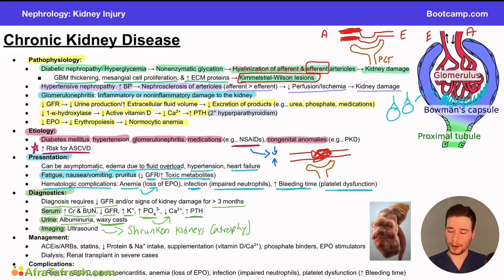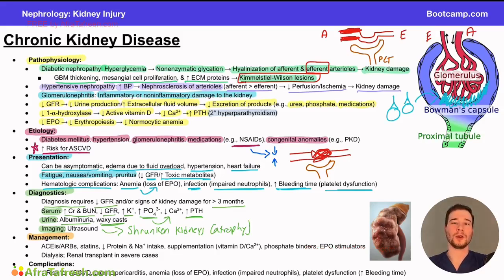However, we also talked about another case where congenital anomalies can cause this in PKD. What would you expect to see if somebody has polycystic kidney disease? That's right. You'd expect to see a whole bunch of cysts on the ultrasound itself. Now, when we move on to management here, the mainstay of management for chronic kidney disease is not to necessarily reverse it. It's to do symptom management.